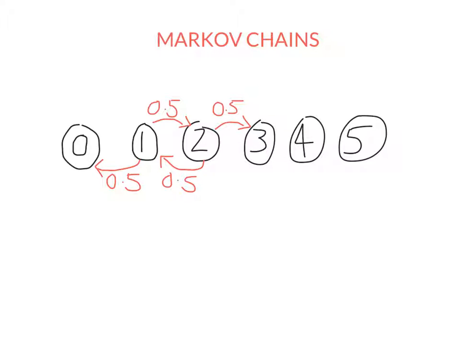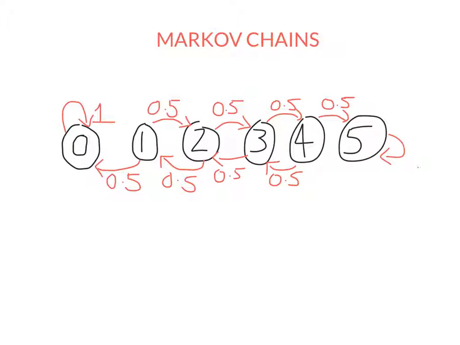So let's now go through and put in all of these arrows. I also need some arrows on 0 and 5. If I have $0, I'm going to stay there with probability 1. Similarly for 5. So I call each of these black things 0 to 5 states. So this is a Markov chain with 6 states. And that's sort of what Markov chains do.